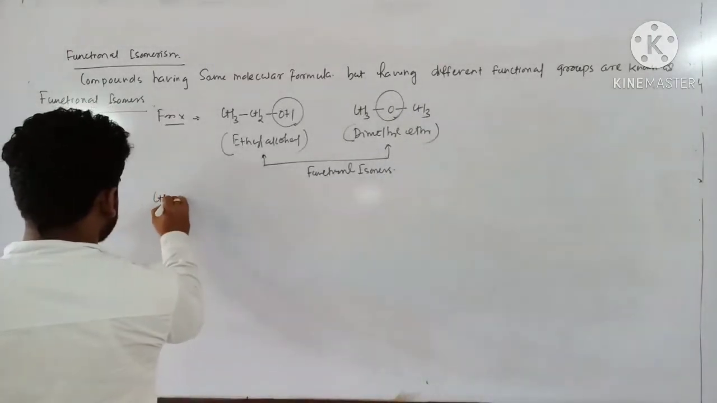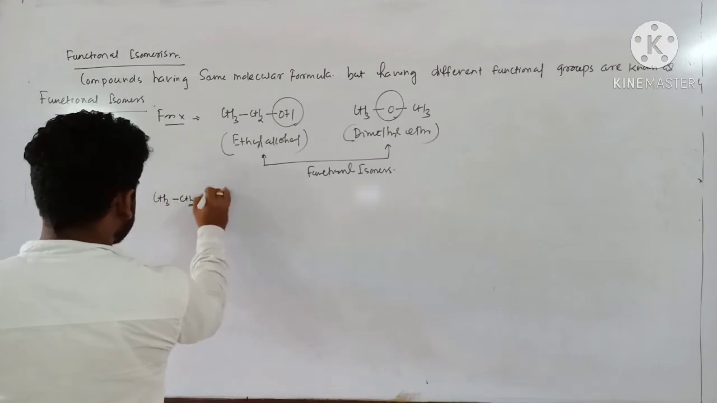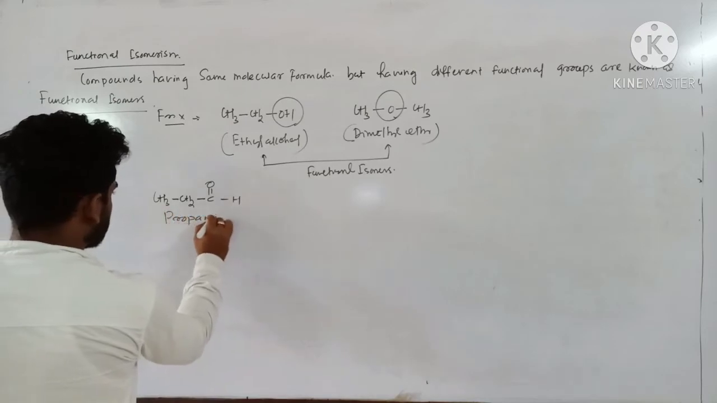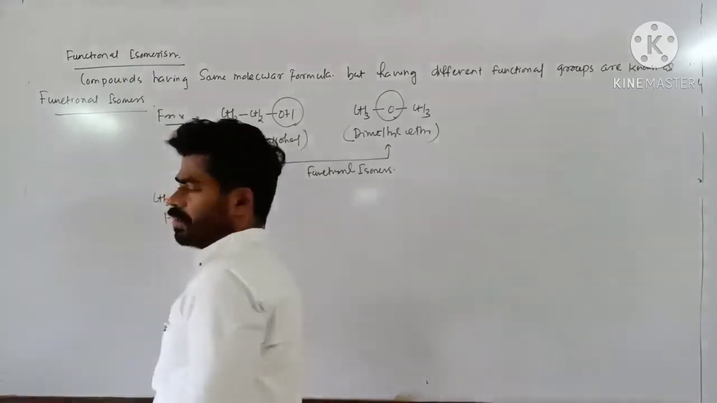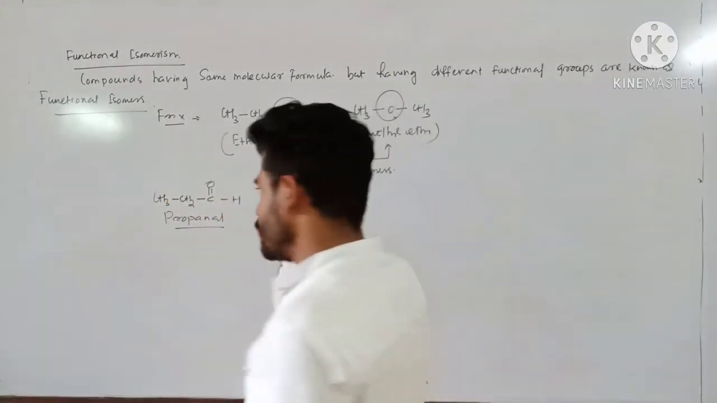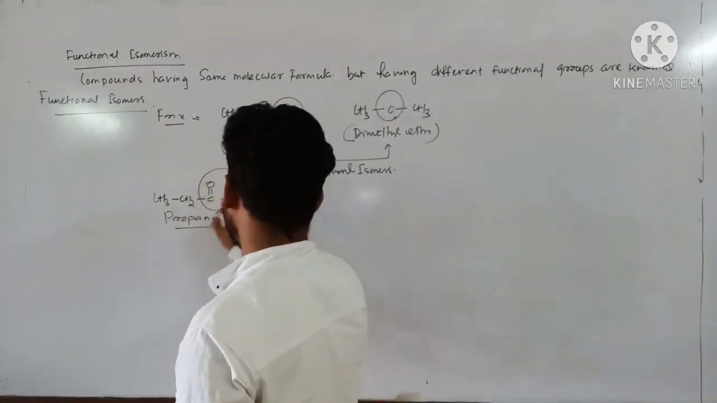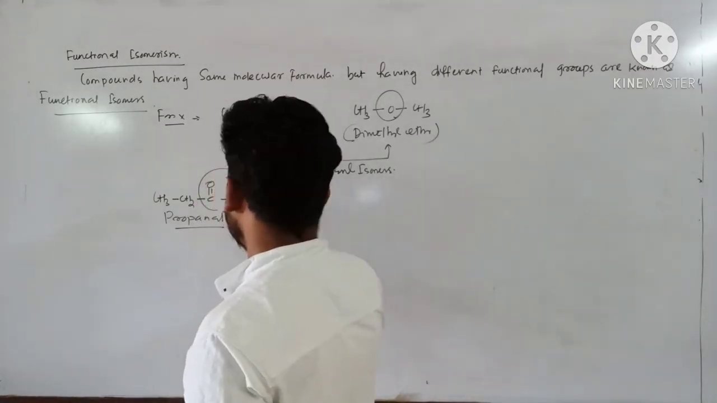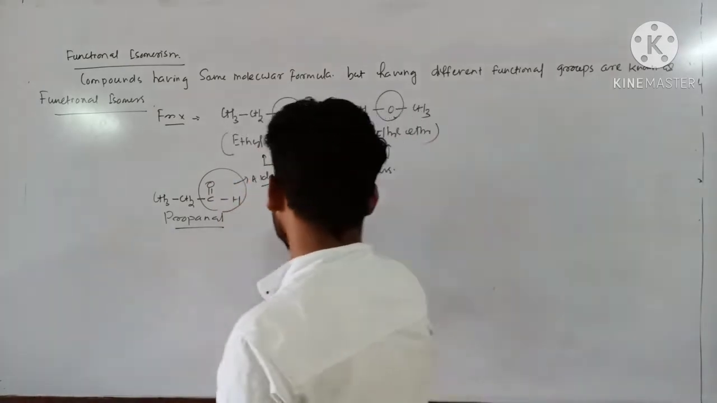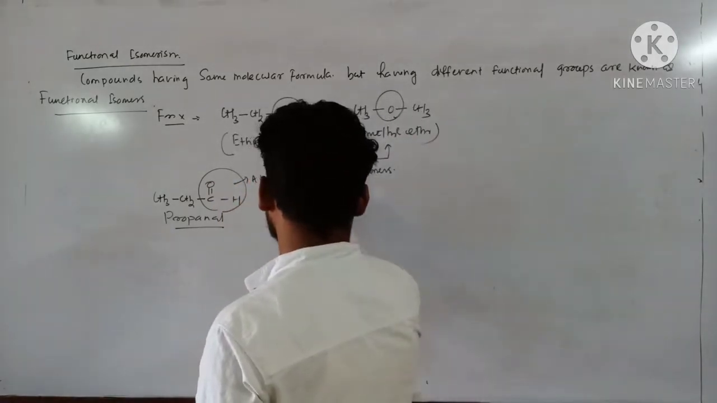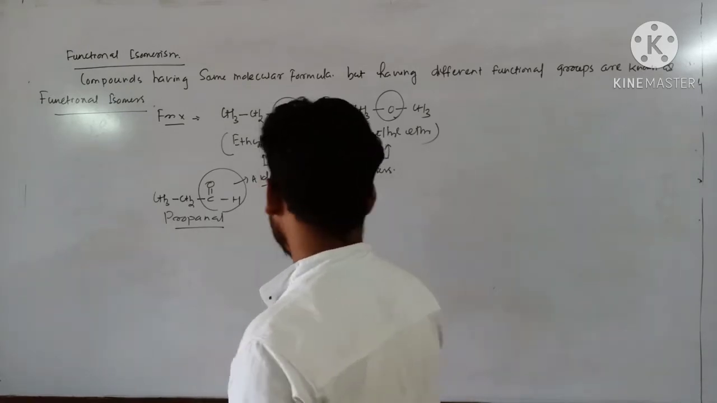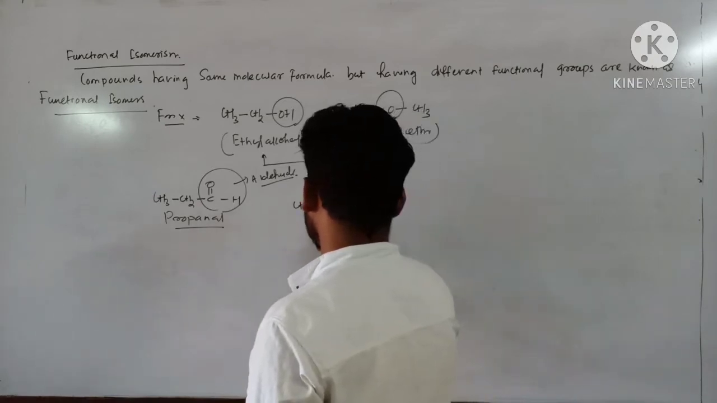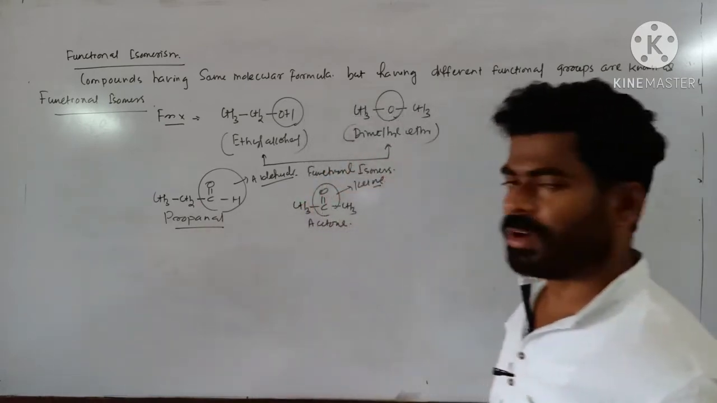Similarly, if I consider propionaldehyde, CH3CH2CH=O, this is propanal. Clear? Here the functional group is the aldehyde functional group. It can be arranged in this way: CH3-C(=O)-CH3. Right now this group is your ketone, so this is acetone. So these are functional isomers.